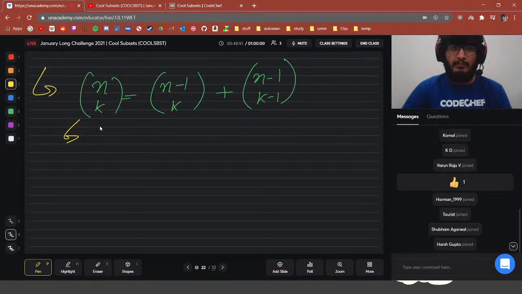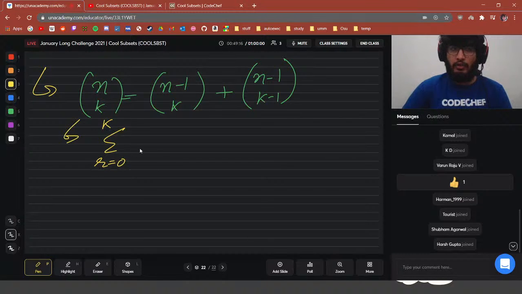So here what we are going to do is sum this up for r from 0 to k. We do not want k to be negative, so we only have it positive, though it doesn't really matter.